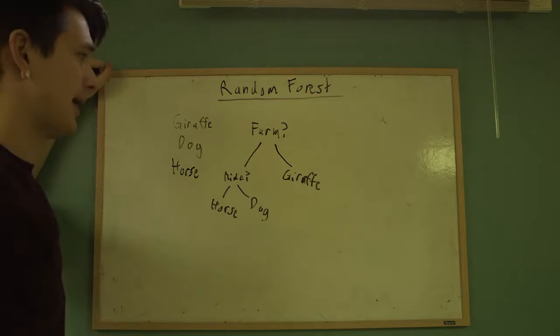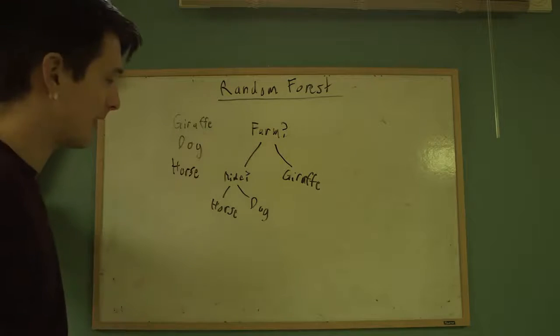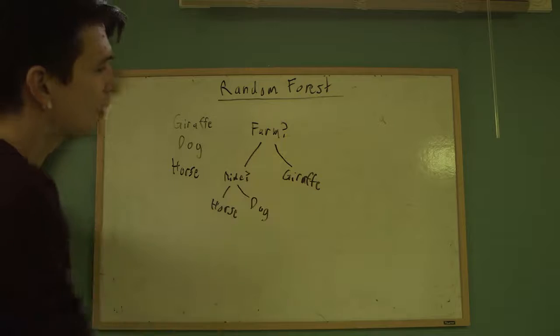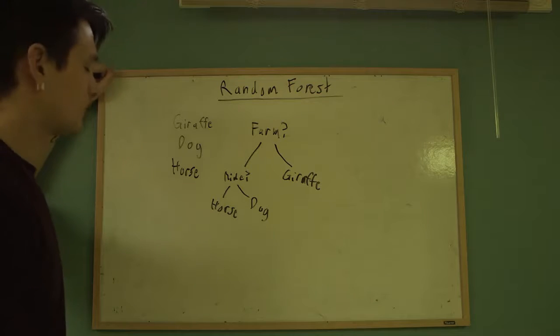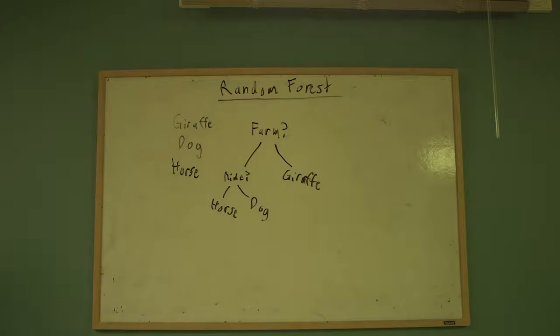As long as we know these two things and we know that there are only three possible animals, we can pretty effectively separate out which animal it is. What if it gets a little bit more complicated?